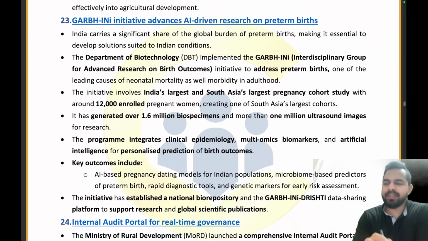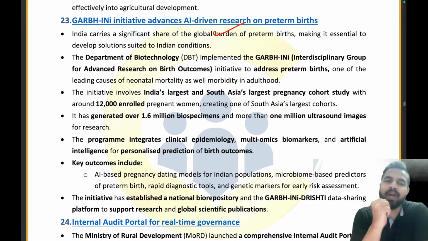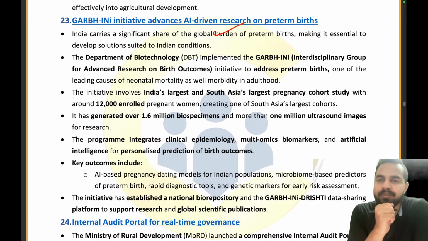So now we are moving on to the next article, that is the GARBH-INi initiative, which has advanced AI-driven research on preterm birth. So guys, you all know that many times we see a premature delivery, a preterm birth of the child, right? We want to make it essential to develop solutions suited to Indian conditions regarding the global burden of preterm birth. And in India also, there are a lot of preterm births happening. So India carries a significant share of the global burden of preterm births, making it essential to develop solutions suited